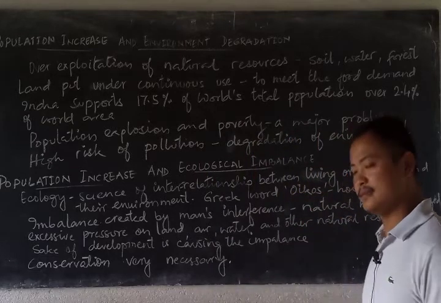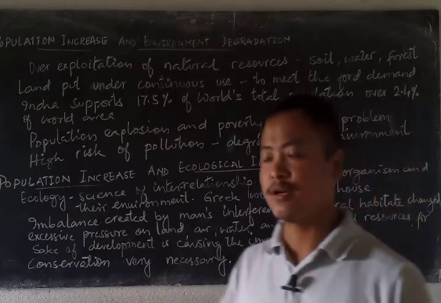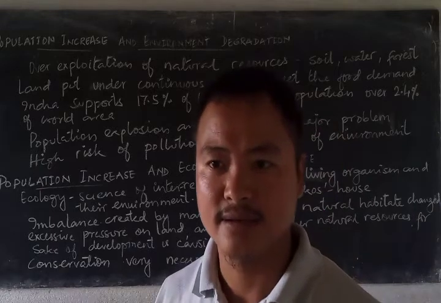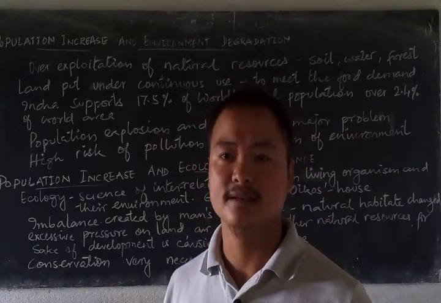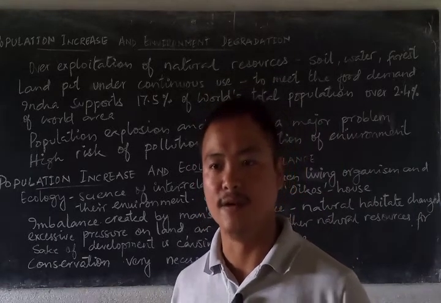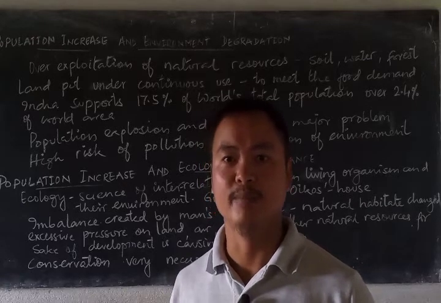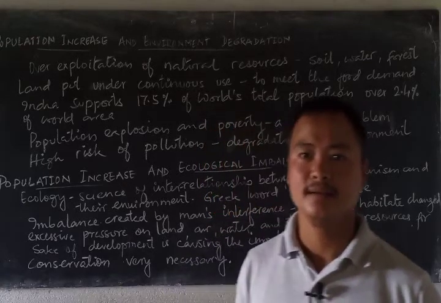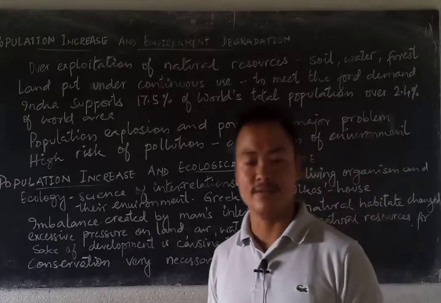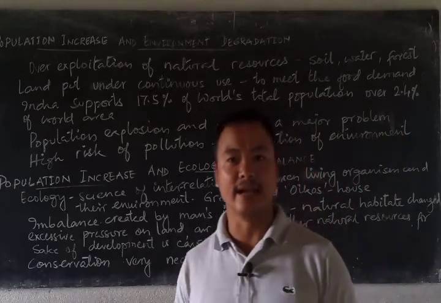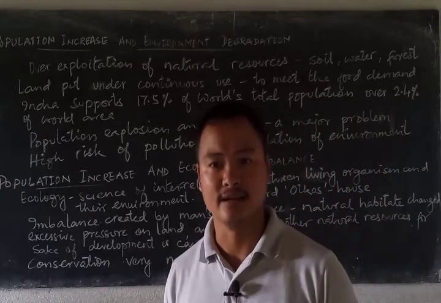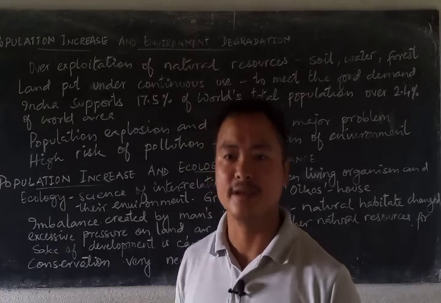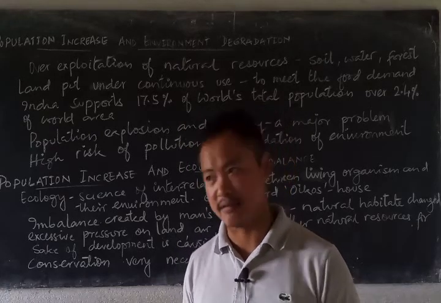So what we see? Natural resources or nature is present in its live form. But we, man, for the sake of development, have started interfering with nature. When we interfere with nature, imbalance is created.